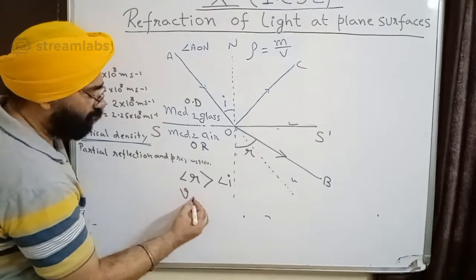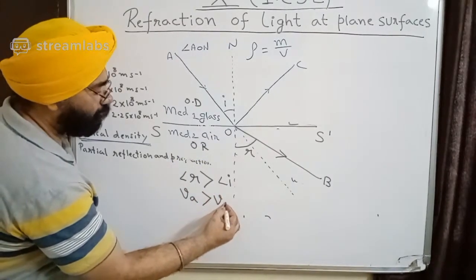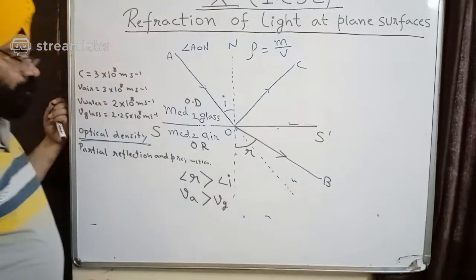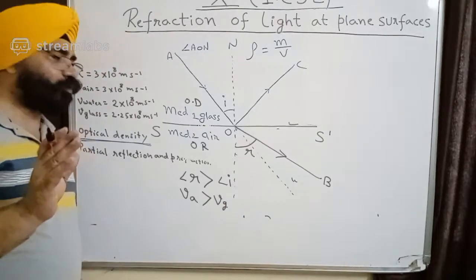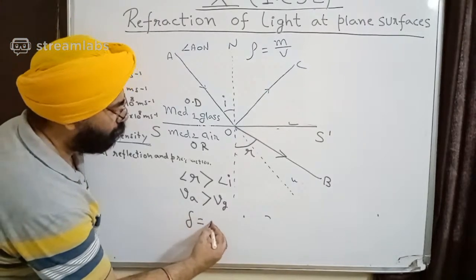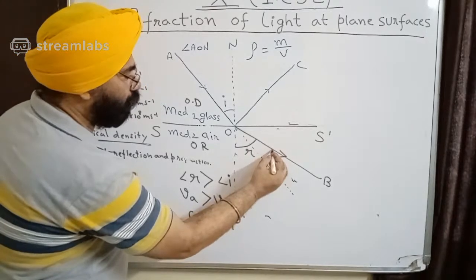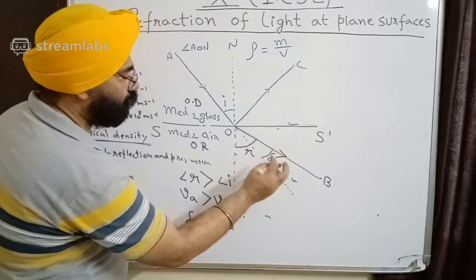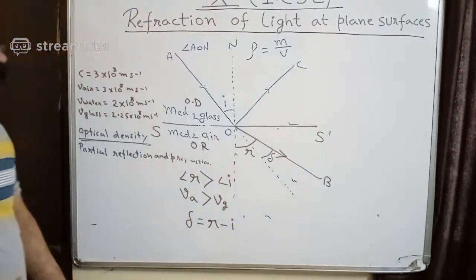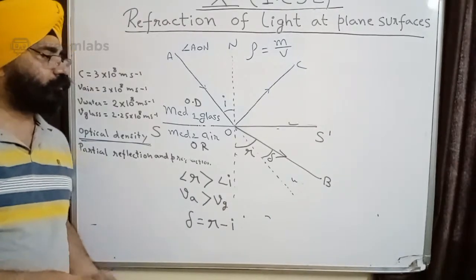Because the speed of light in air is greater than the speed of light in glass. Got it? And in this case now my delta becomes r minus I. This is again the angle of deviation, and this time it becomes r minus I, because r is greater. Clear?